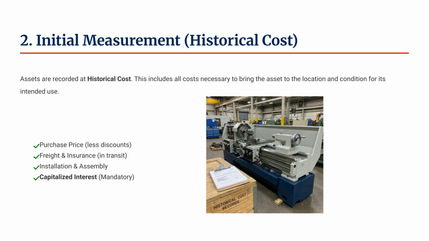Critical point, I want to talk about interest capitalization. Under US GAAP, specifically ASC 835-20, if you construct an asset, like building your own warehouse, you must capitalize the interest cost incurred during that construction period. It is not a choice, it is a requirement. This matches IFRS, but it differs from private company rules in Canada, where you can choose to expense it.